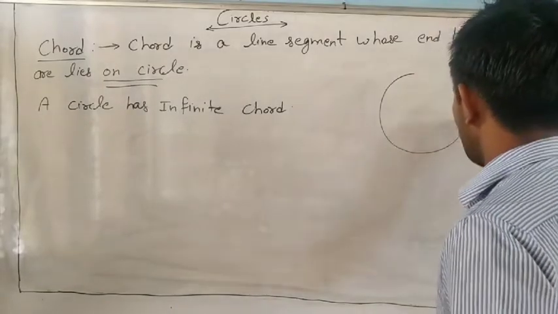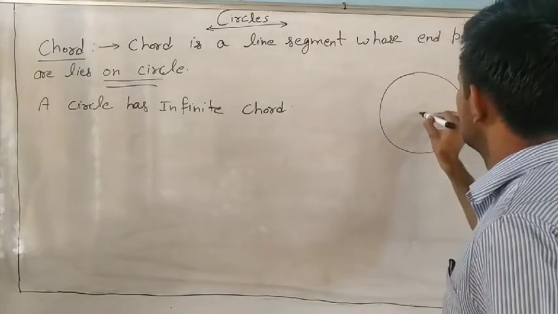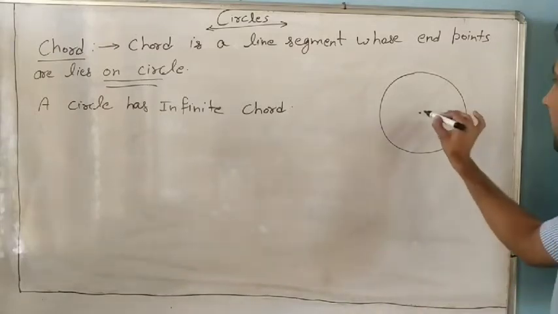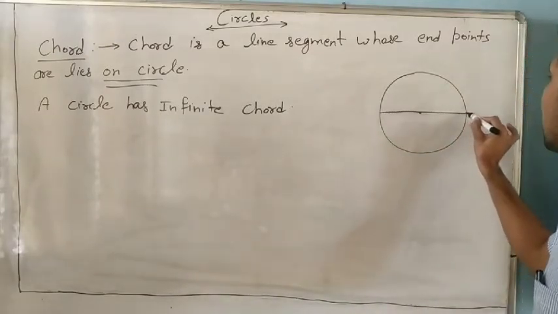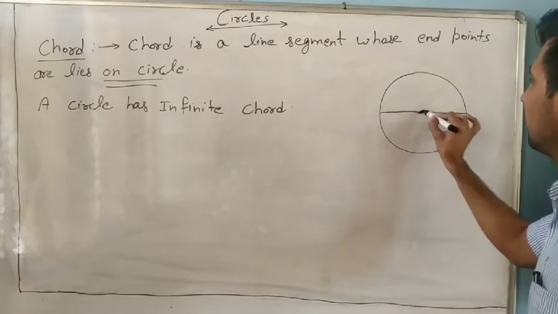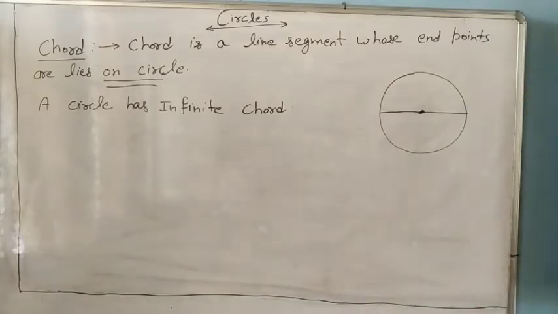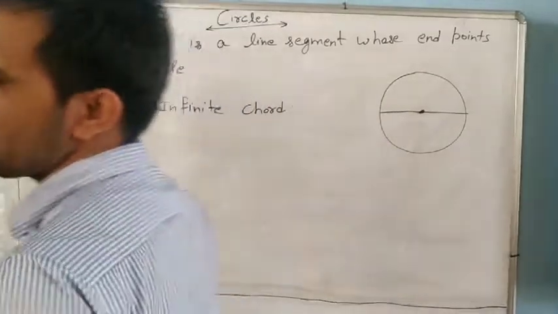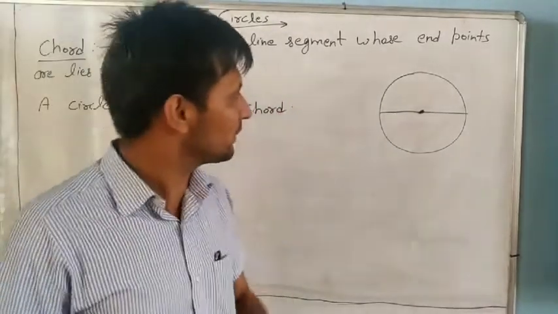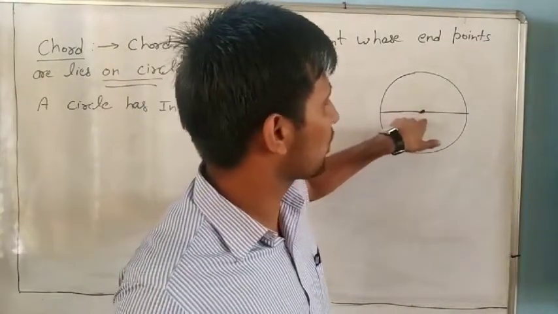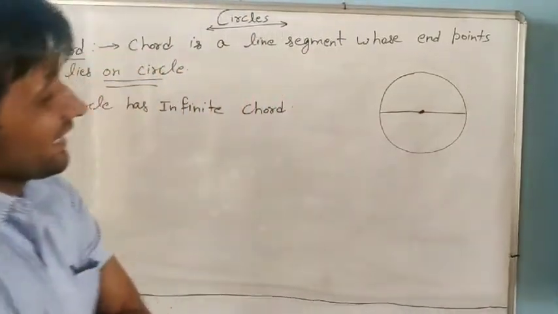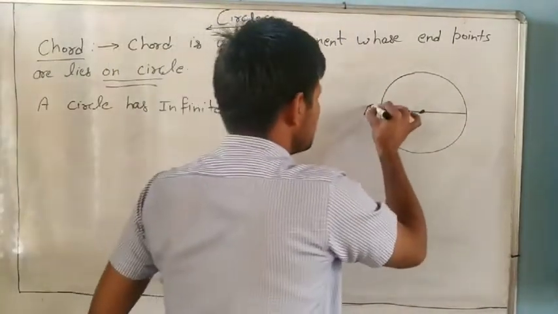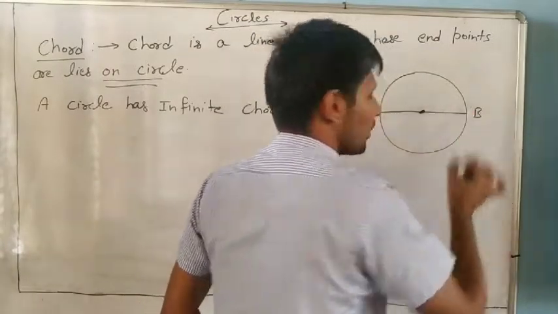It is a circle, and this is the center of the circle. If a line passes through the center, what will we call it? It is the diameter of the circle; everyone knows this from the 6th class. But can you say that it is also a chord?